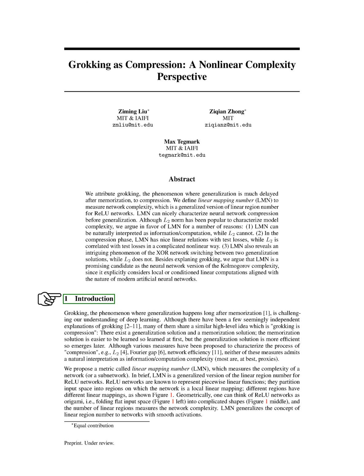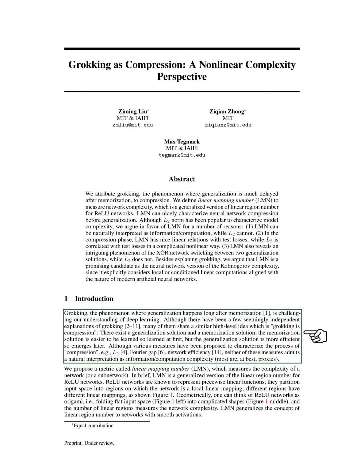Section 1 Introduction. Let's delve into the concept of grokking in the context of deep learning. Grokking refers to the process where understanding or generalization occurs after memorization. This phenomenon is intriguing and challenges our comprehension of deep learning.